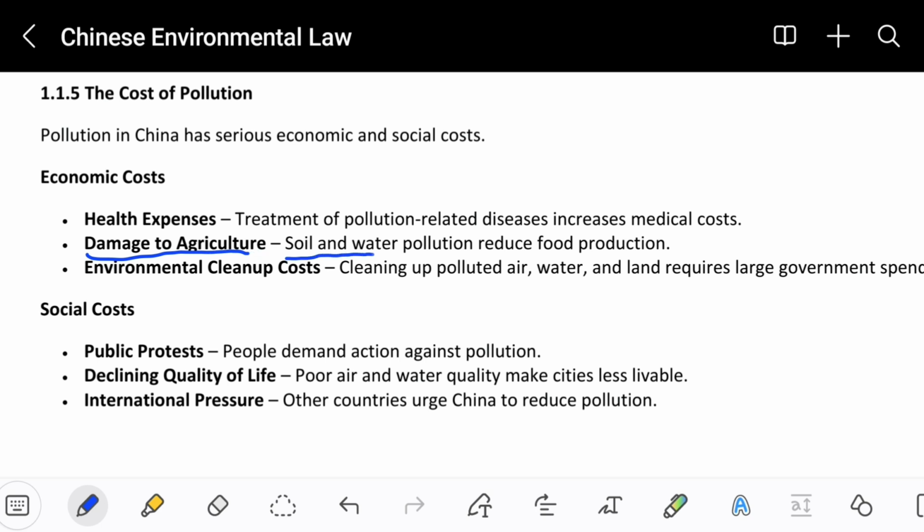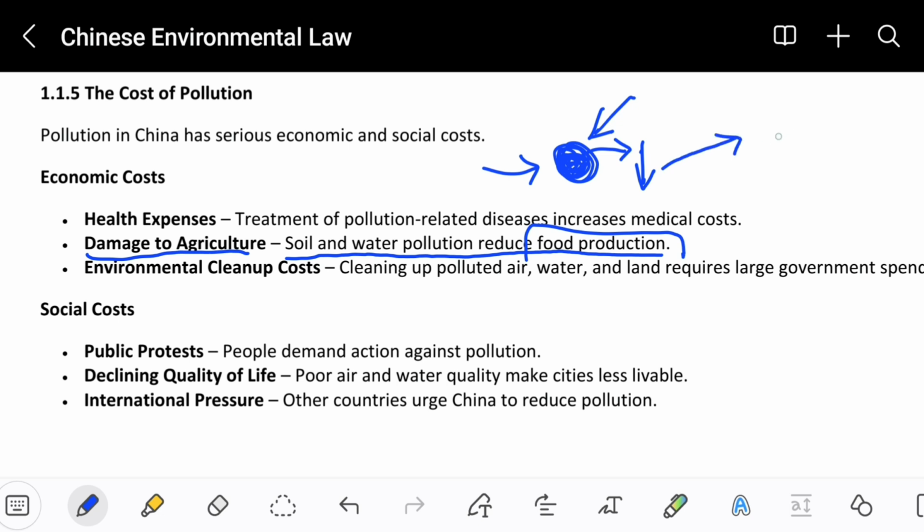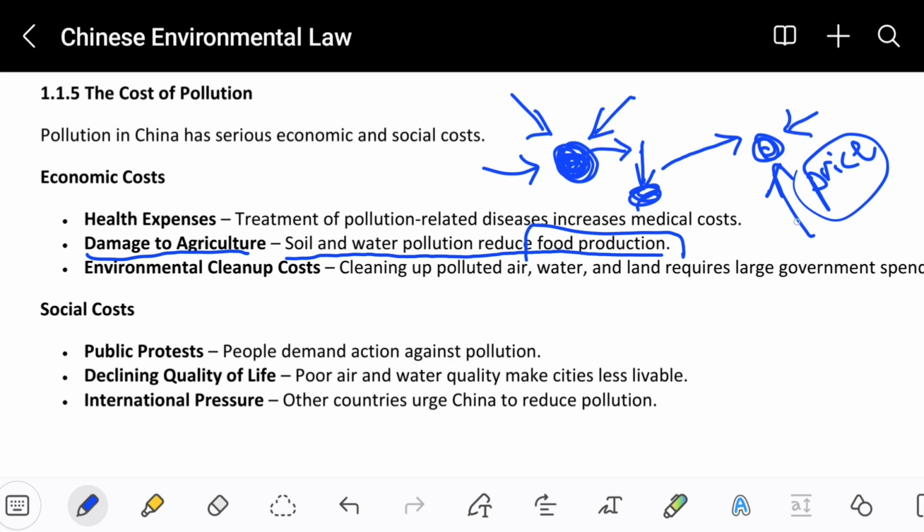Damage to agriculture. Soil and waste pollution reduces food production. Obviously, the food production will be reduced because the soil is dirty. If the soil is dirty because industrial waste is put inside of the soil, then the food will not grow properly, and it will reduce the amount of food, and everyone will want to have more food, but that food is not growing. If the food is not growing, then the food prices will be increased. Obviously, the food is not increasing because the soil is dirty, so the people will increase the price of the food.